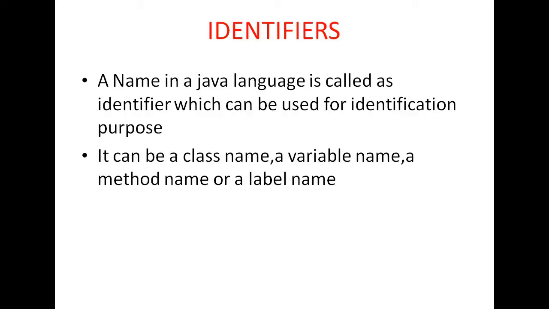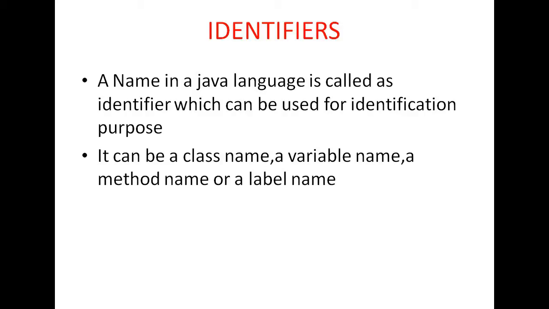So generally, what are identifiers? From the name you can think that identifiers are the identity. What do you mean by identity?